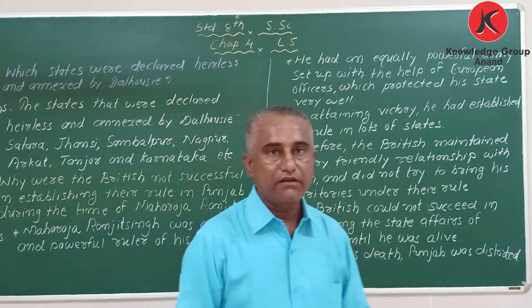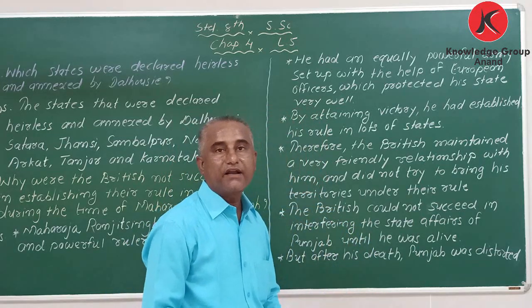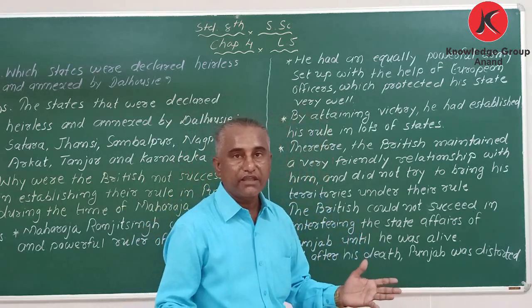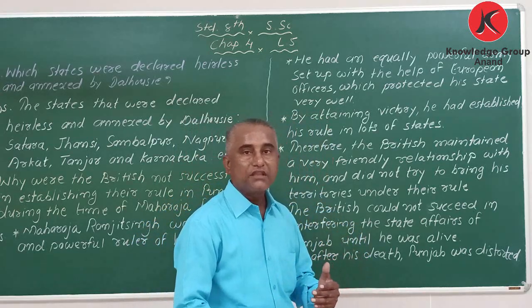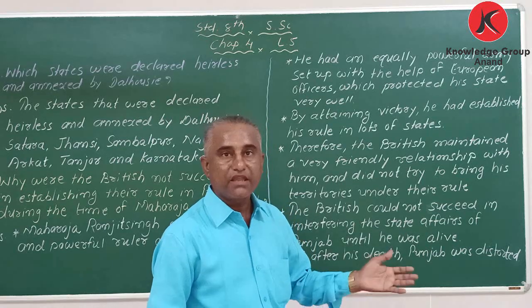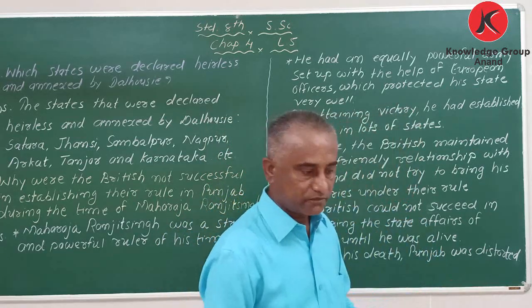And last point: after Maharaja Ranjit Singh's death, Punjab was dissolved, and after that we come to know that Punjab came under British rule.